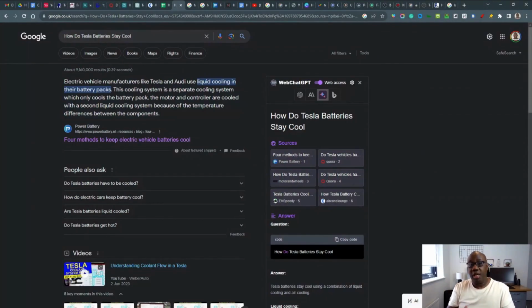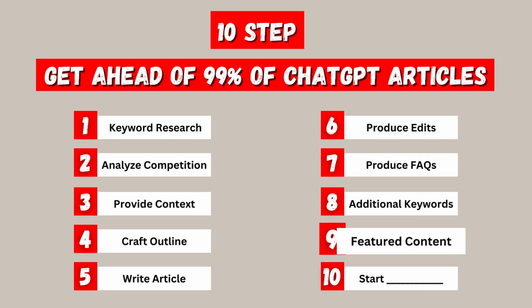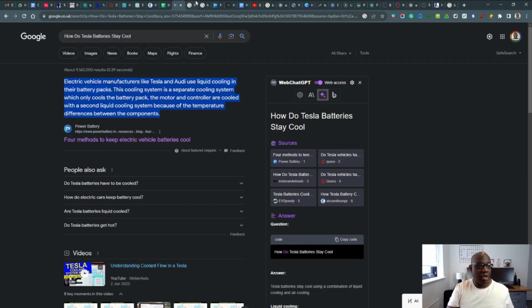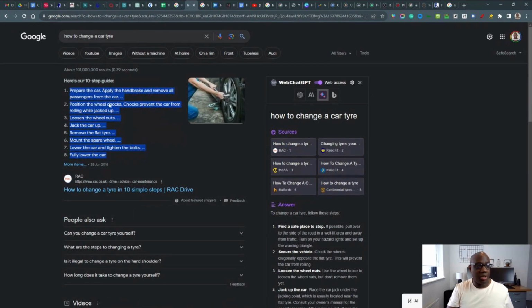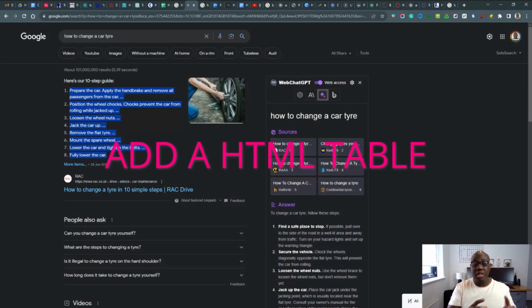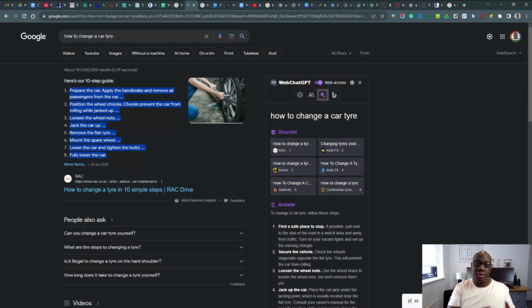So we briefly covered featured snippets. When you write an article, make sure that you're going for the right featured snippet. And as we can see, for the main one, we've got a paragraph snippet here. If you're going for the keyword how to change a car tire, you see how this snippet is different for this search result. Here we've got what we call a listicle, a list of items of how to do something. In order to get this type of featured snippet, you need to put a table within your article in order to rank your table as a featured snippet.